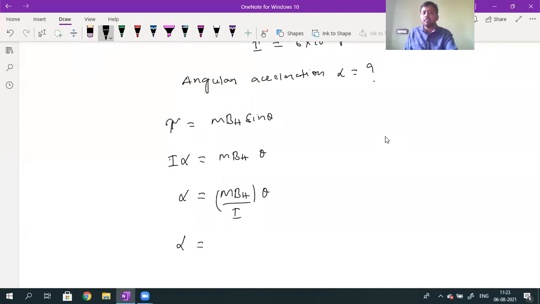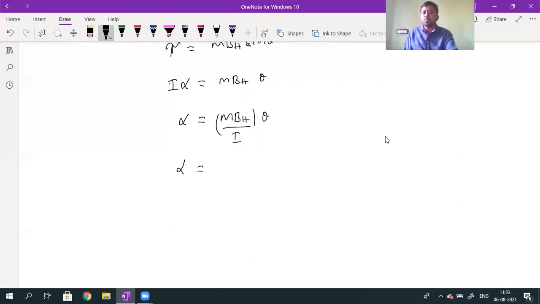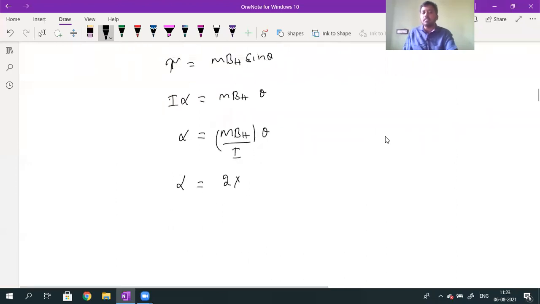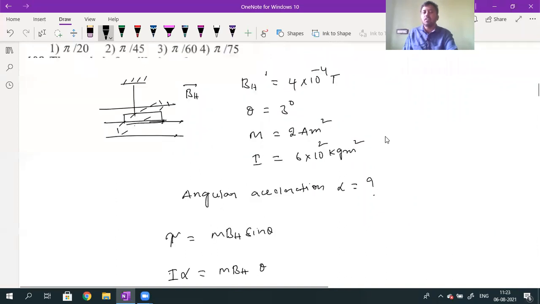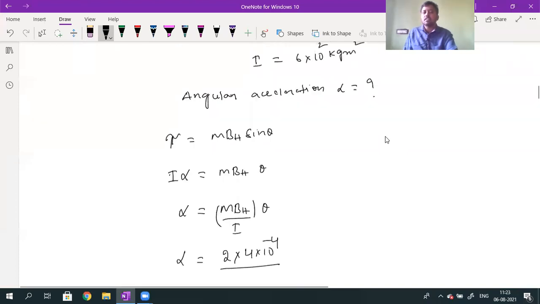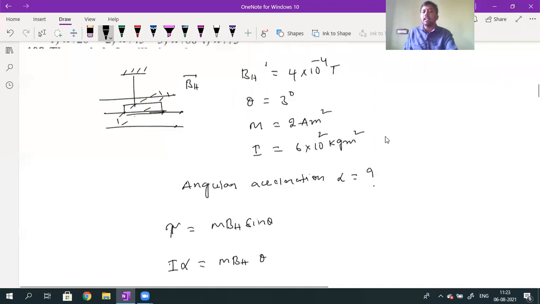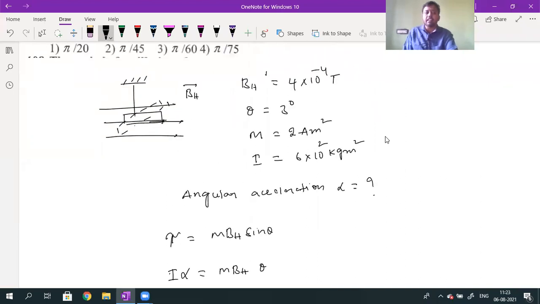What is the magnetic moment value? Magnetic moment value is given as 2. And the horizontal component of the magnetic field is 4 into 10 power of minus 4, divided by the I value, given as 6 into 10 to the power of 2. But how can I write theta? Theta is given as 3 degrees.